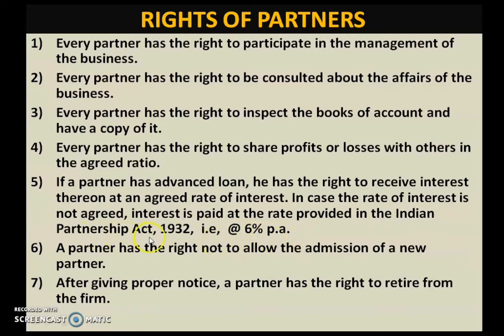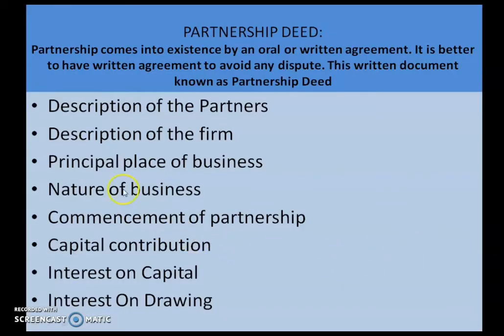A partner has a right not to allow the admission of a new partner. So he can obstruct other partners from the admission of a new partner; he has the right to allow or disallow admission of a new partner. In the same way, after giving proper notice, a partner has the right to retire from the firm. So these were the rights of the partners.